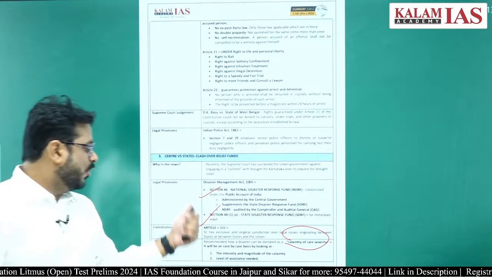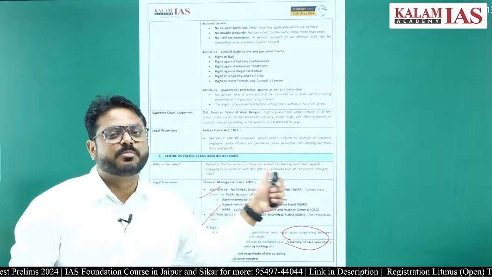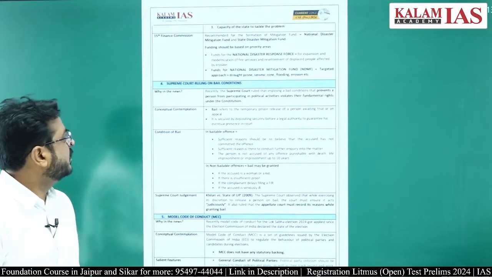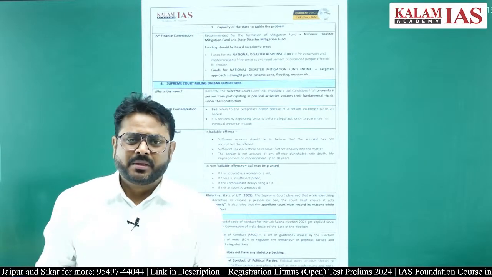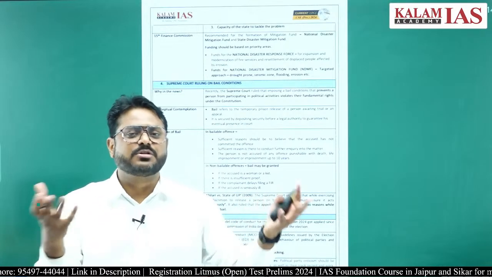So in this scenario, what is the requirement? Then there is a requirement of the National Disaster Response Fund also, meaning at the national level disaster relief fund should be released, right. Plus the capacity of the states to tackle the problem. What is the capacity of the states? The states have the State Disaster Response Fund.